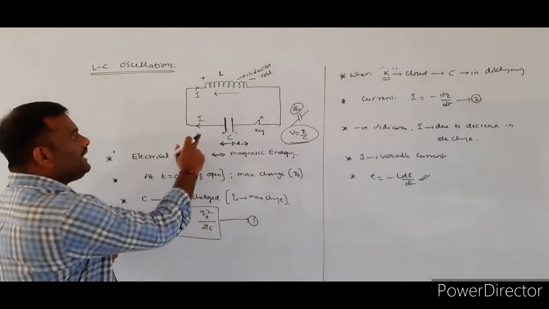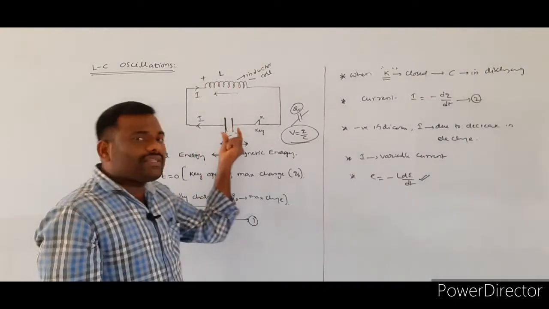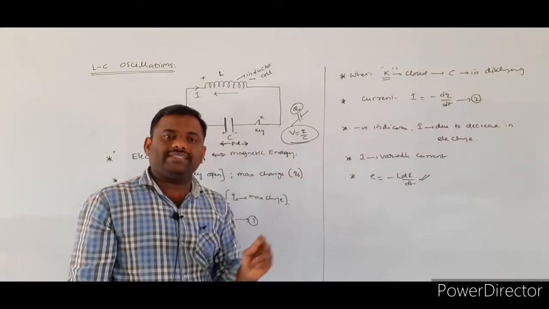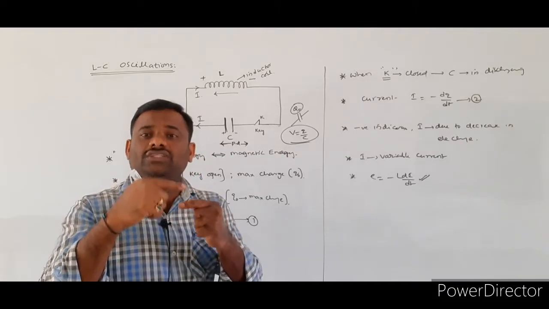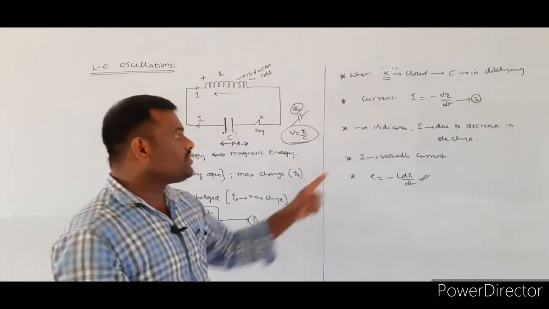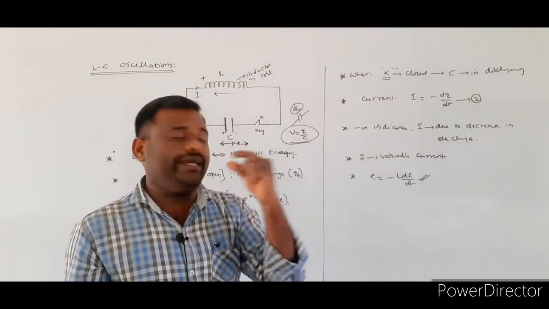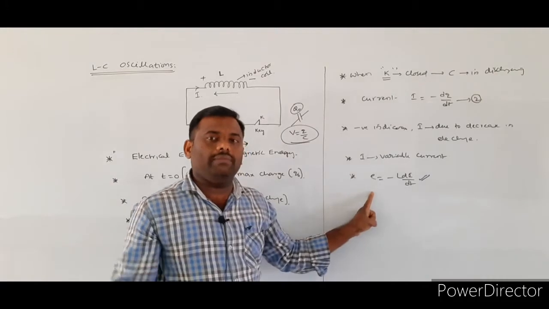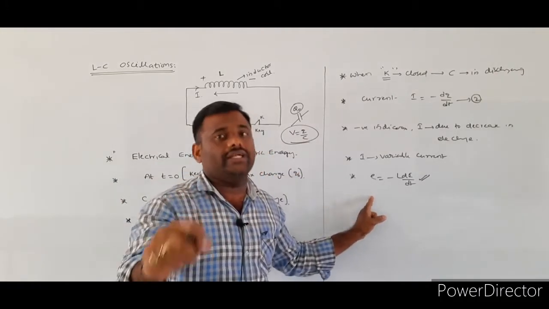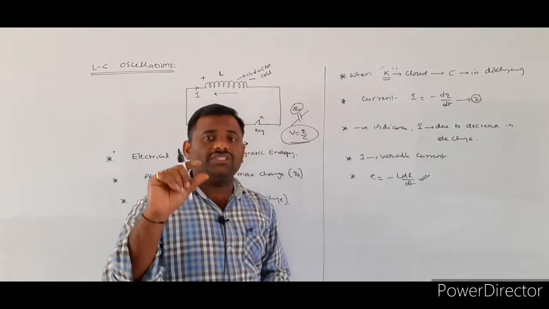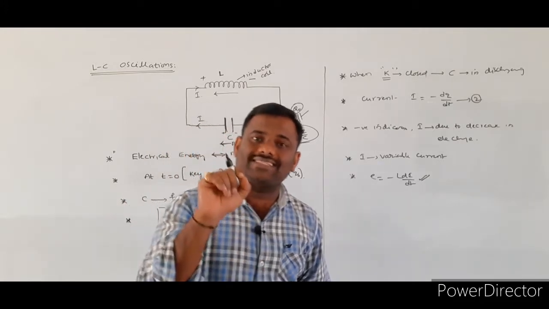So here, what is the nature of the current? The current value will increase. Why? The charge stored on the capacitor plates initially decreases, and by decreasing the charge, the magnitude of the current changes. So initially the electrical current is increasing, and the induced EMF opposes the increase in current, so that the charge initially present over the capacitor plates does not come to zero instantly.